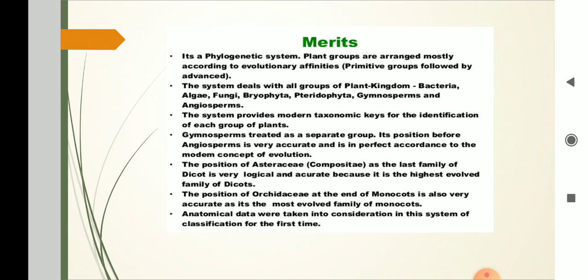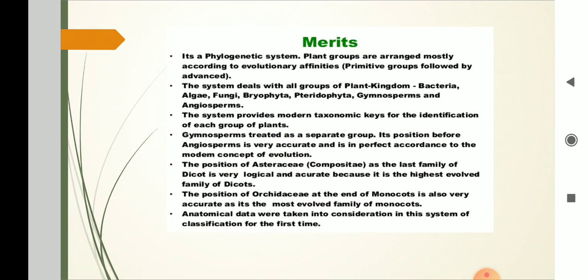Gymnosperms are treated as a separate group. Their position before angiosperms is very accurate and is in perfect accordance with the modern concept of evolution. The position of Asteraceae as the last family of dicots is very logical and accurate because it is the most highly evolved family of dicots. The position of Orchidaceae at the end of monocots is also very accurate as it is the most evolved family of monocots.